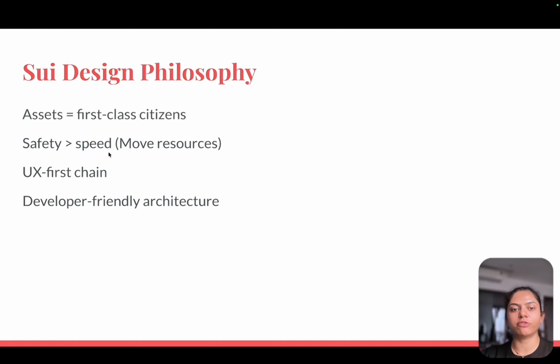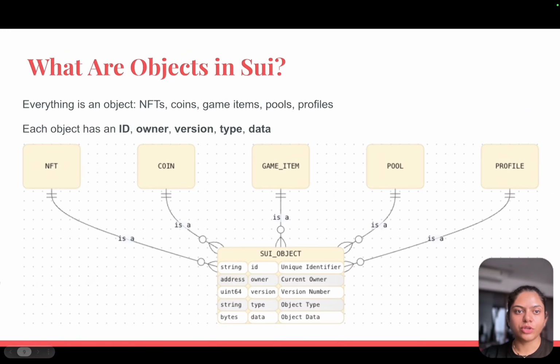Safety first, speed for the Move resources, UX design first, developer-friendly architecture. So it's not trying to be a universal world computer, it's trying to be the best chain for the application and the end user. So what are the objects in Sui? This is the important slide in this video.